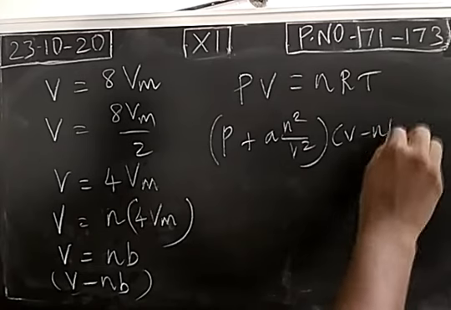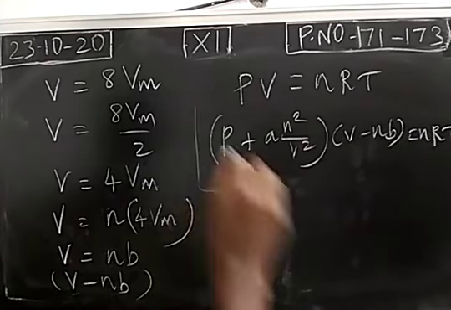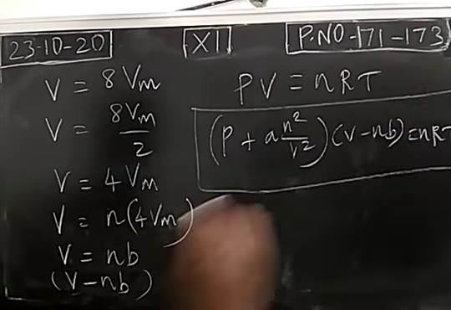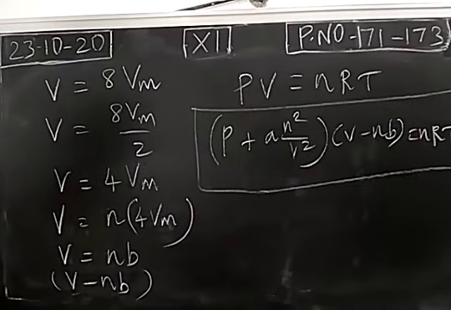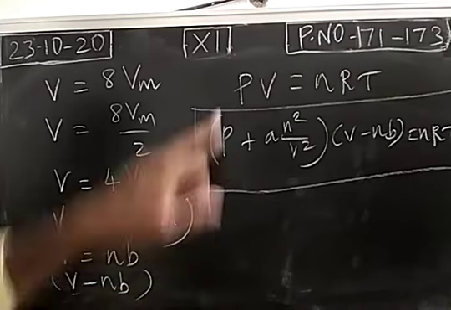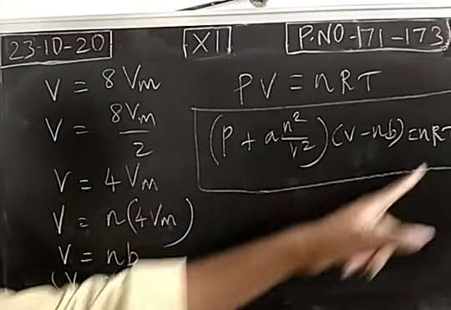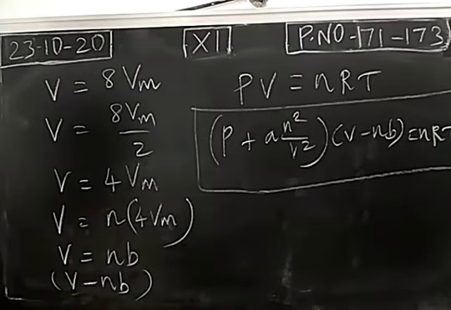So (P plus a n square by V square)(V minus nb) is equal to nRT. So this is called van der Waals equation of state of real gas, simply the equation of real gas. This is an equation of ideal gas. This is an equation of real gas. And this is an approximate equation. We don't have exact proof for this.